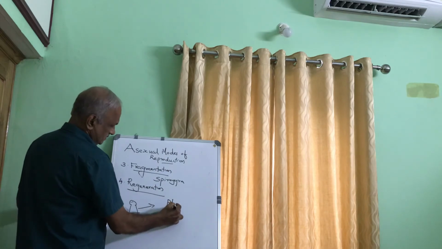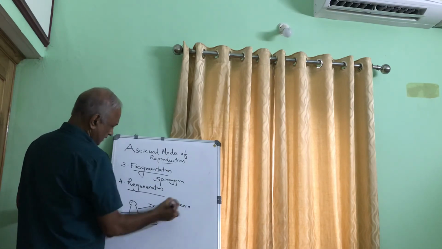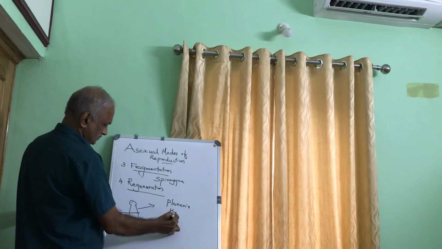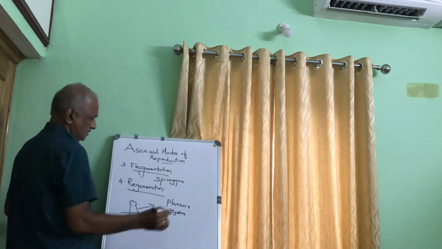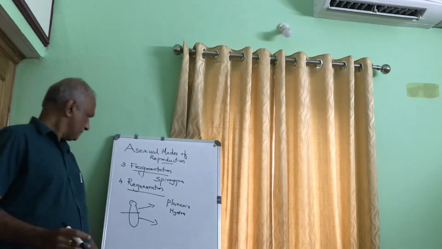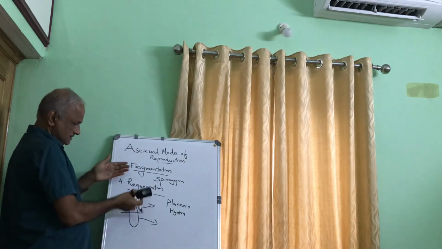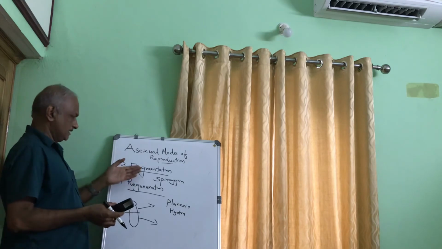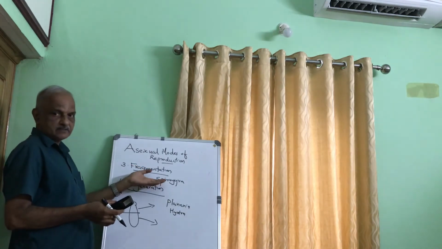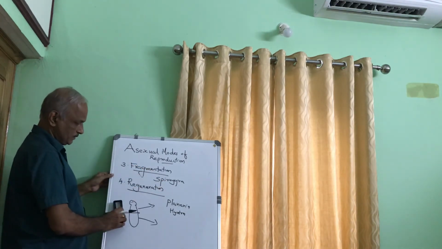Planaria. It is present in Hydra also. There is a relation between these two, but fragmentation is generally present in small plants, while this is in minute animals.